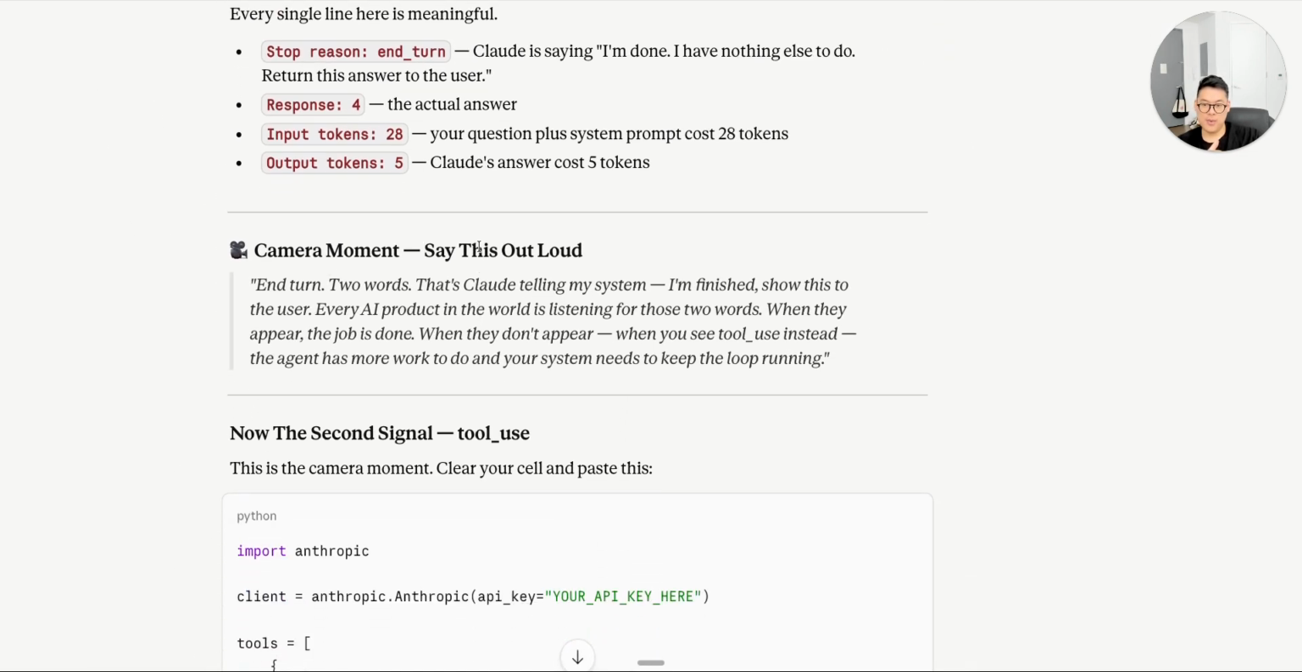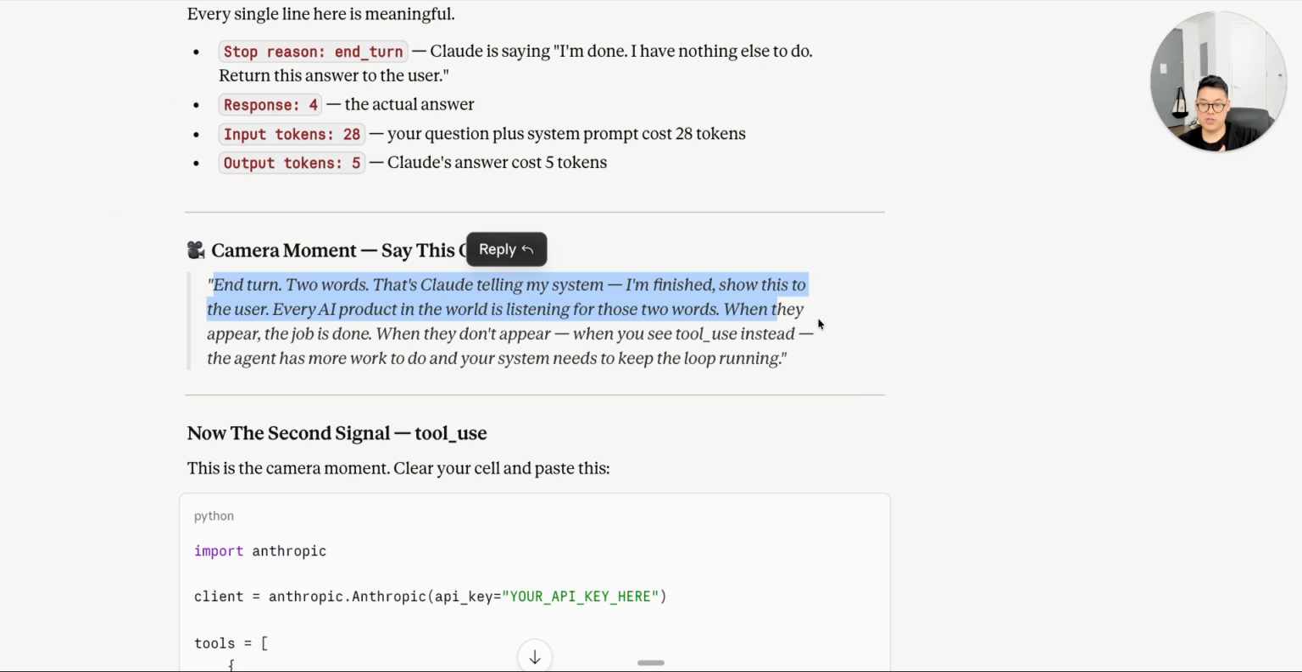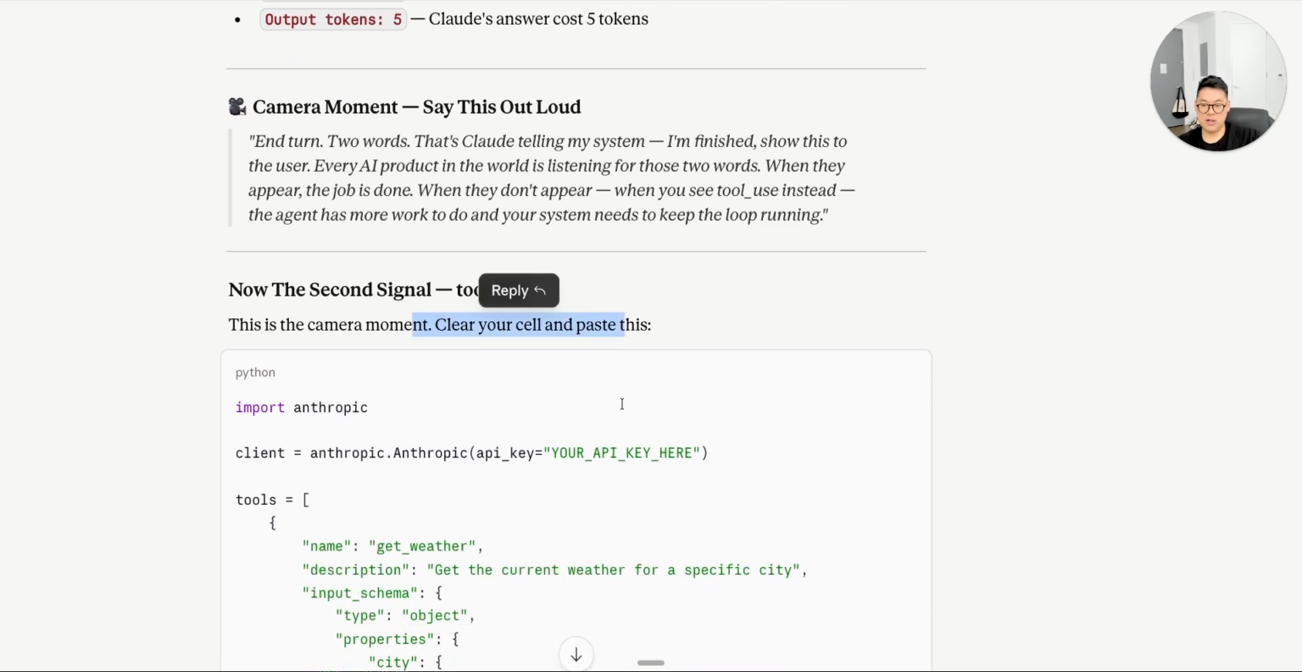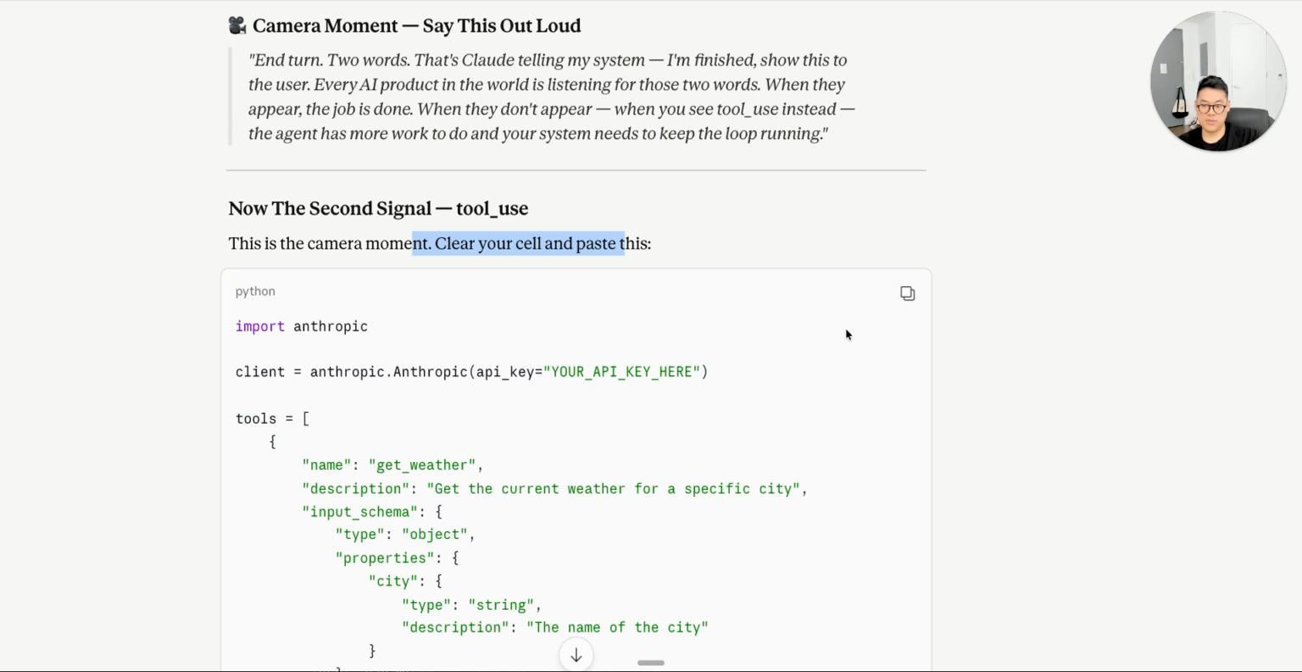And the camera moment here is end turn, 2 words. That's Claude telling my system I'm finished, return this to the user. Every AI product in the world is listening for those 2 words. When they appear, the job is done. When they don't appear, when you see tool use instead, the agent has more work to do, and your system needs to keep the loop running. This is a camera moment where you clear the cell and paste this. So I'm going to copy this. I'm going to paste it.